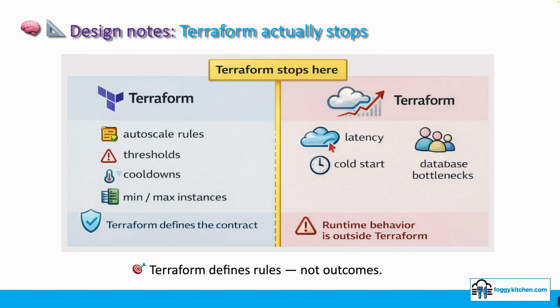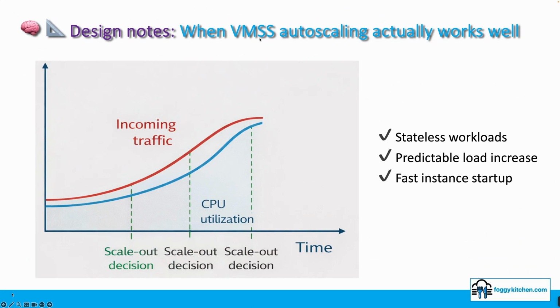VMSS Autoscaling does work well, but only under specific conditions. It works best for stateless workloads where traffic increases gradually and new instances can become ready quickly. In these scenarios, autoscaling can absorb load changes effectively, but this is a property of the architecture, not something Terraform can fix retroactively.